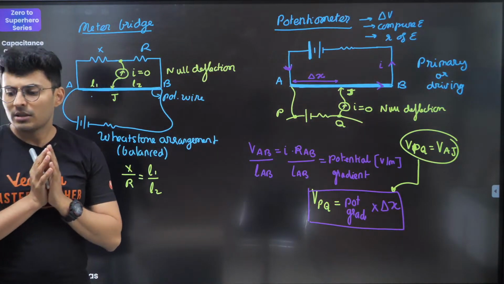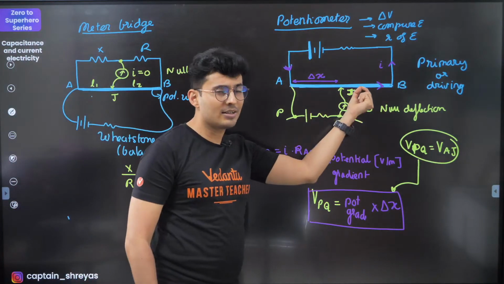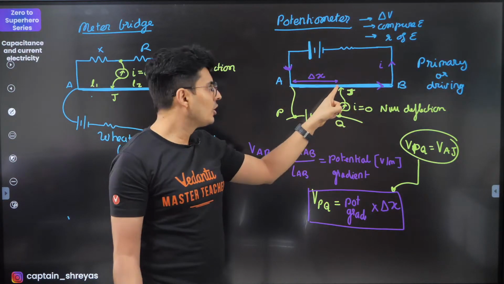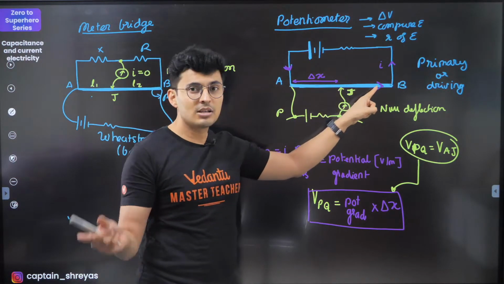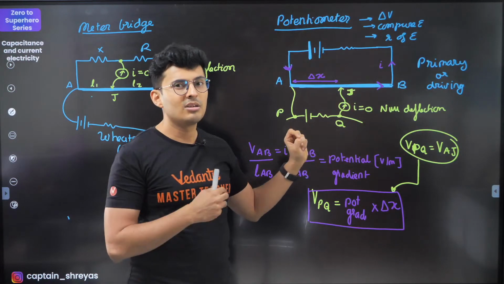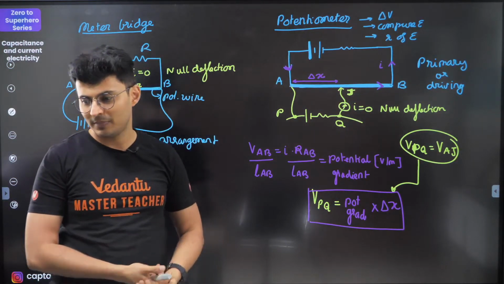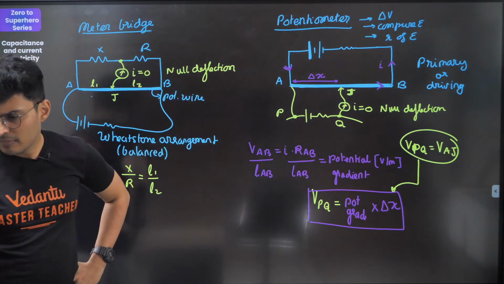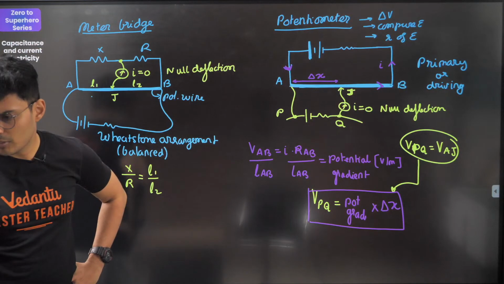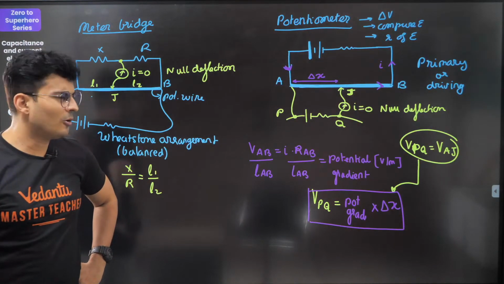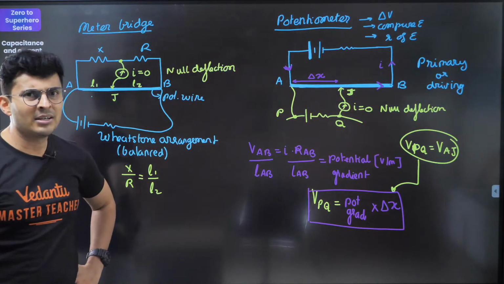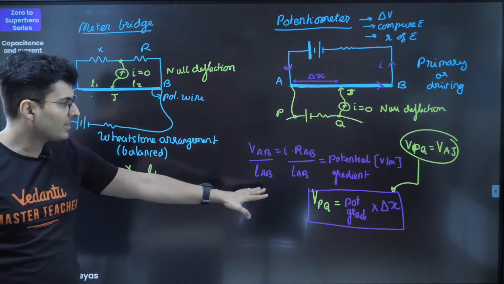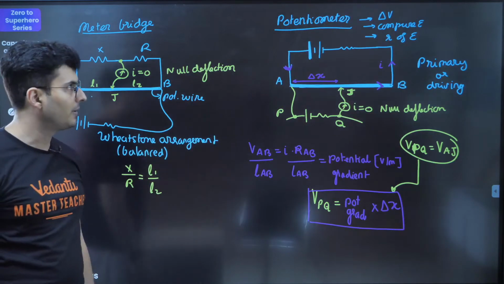Very important. The purpose of a jockey in a potentiometer is like a sliding contact. So you do not know where the current is zero. So you're going to move that J point everywhere till you get zero deflection or null deflection. So that's basically a sliding contact. That's all. Okay. So only the manganese wire is kept in the potentiometer. You can use different kinds of material also, but there are some standard materials which have a good amount of resistance. Okay, so that's the logic behind the potentiometer.